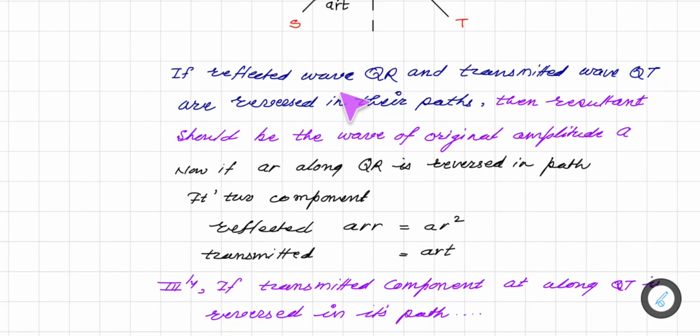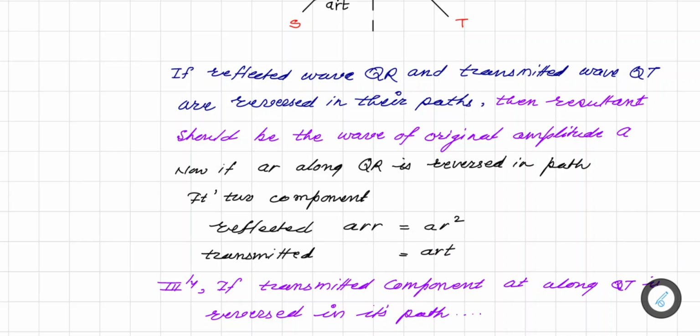So here if the reflected wave QR and the transmitted wave QT reverse their paths, then the resultant should be the wave of original amplitude A. Now as we saw, AR along QR reverses its path, so it got a reflected part, that is AR squared, and a transmitted part, that is ART.